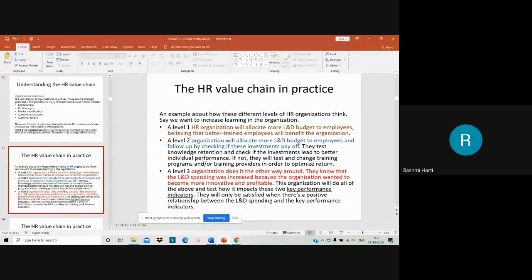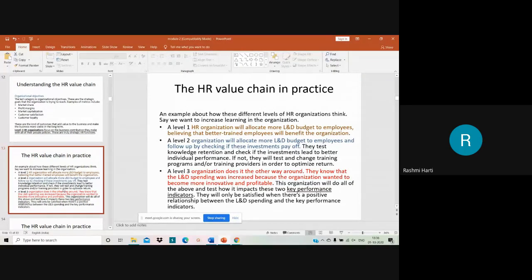At level 2 of HR, organizations will allocate more L&D budget to employees and follow up by checking if these investments pay off. Now here in level 1, it focuses only on the function of HR, but it is not bothered about the output. But in level 2, it is focusing on the functions as well as the output, that is, whether investments pay off.